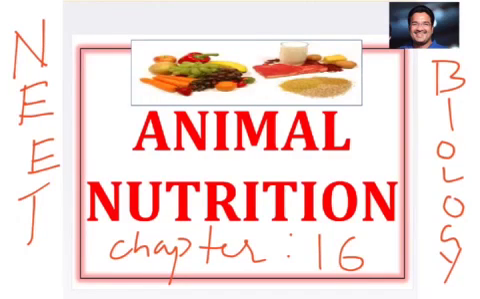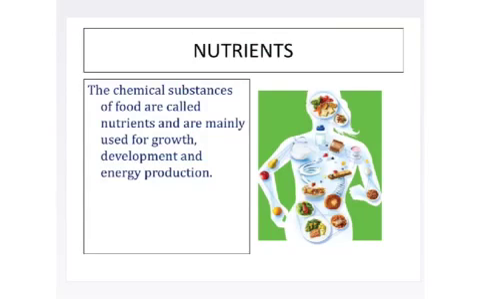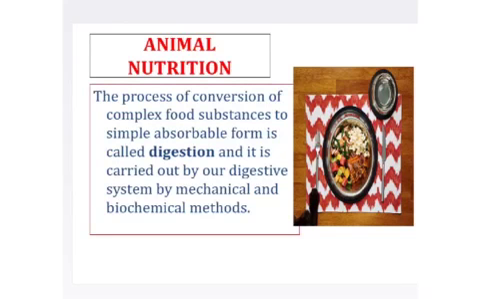Animal Nutrition, Chapter 16 from the CBSE textbook. Nutrients. What are the nutrients? The chemical substances of food are called nutrients and are mainly used for growth, development, and energy production.